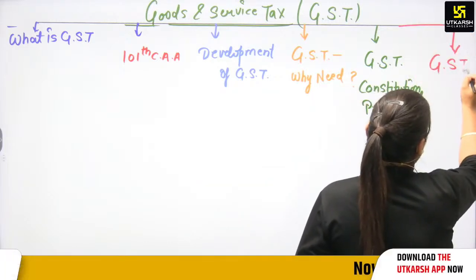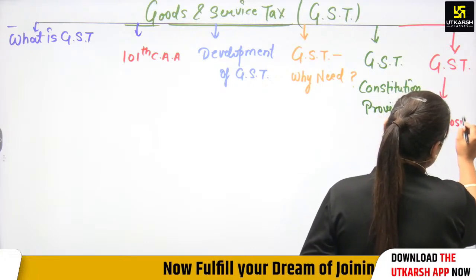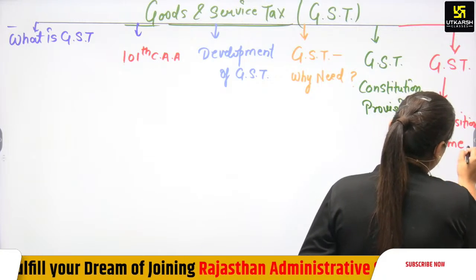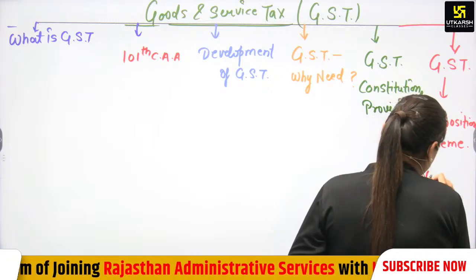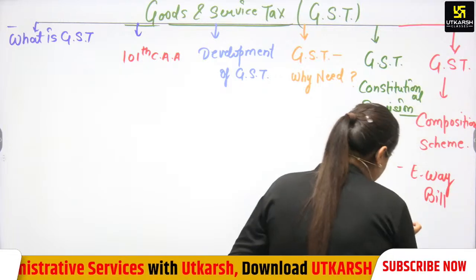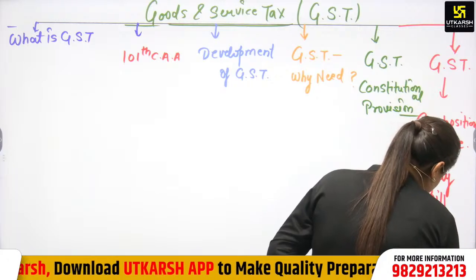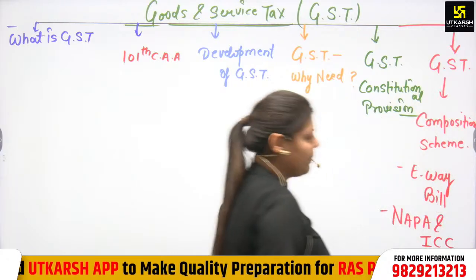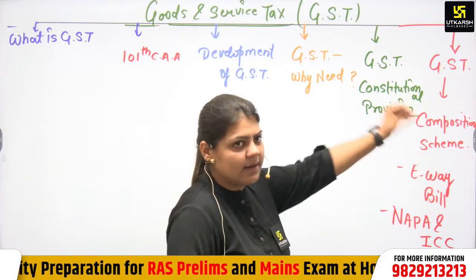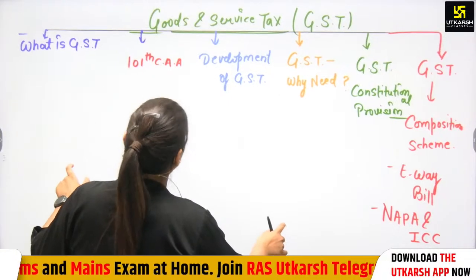GST related composition scheme. What is the composition scheme? Along with the composition scheme, we will discuss the e-way bill, the electronic way bill, the National Anti-Profiteering Authority, and the Competition Commission of India. What is the role of NAPA and CCI here? We will discuss that. So here we have a short blueprint of GST.